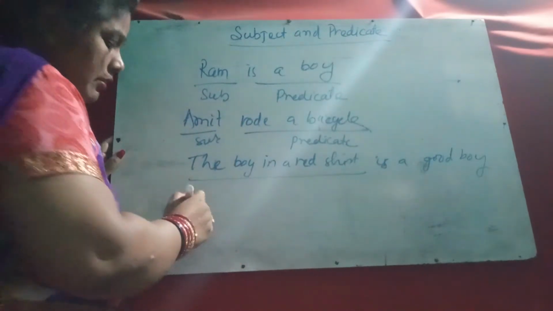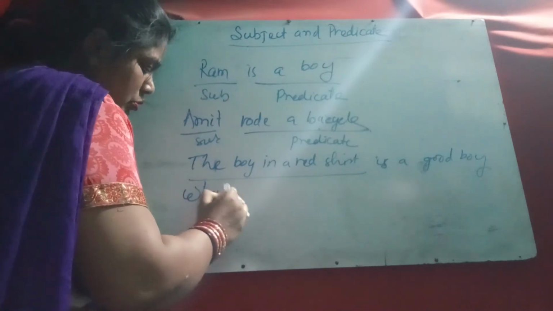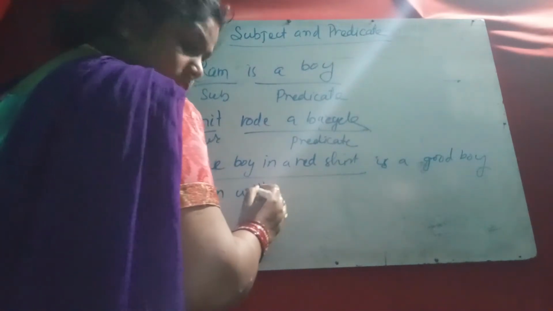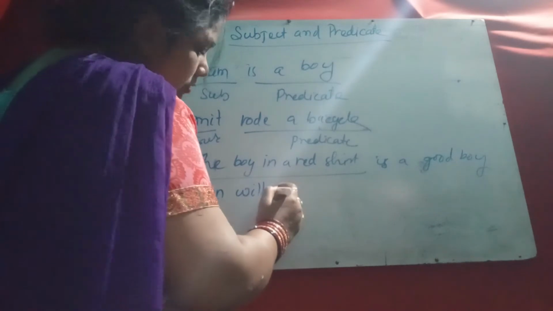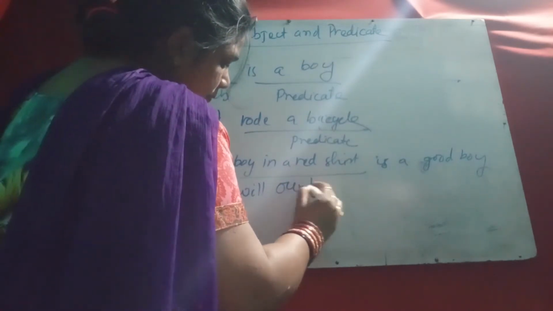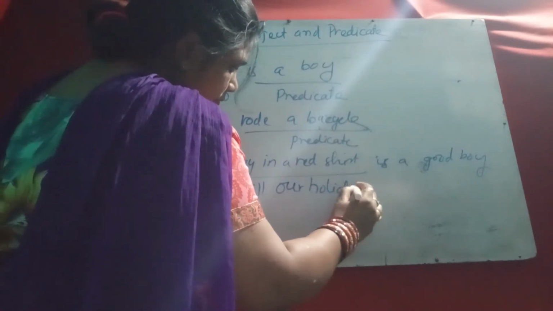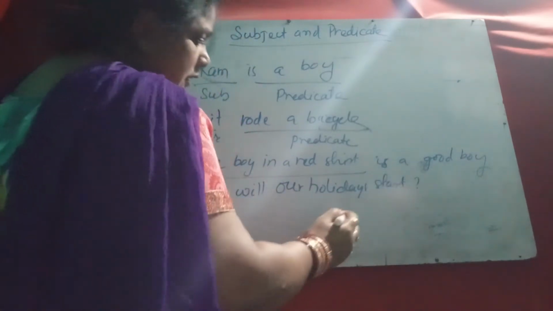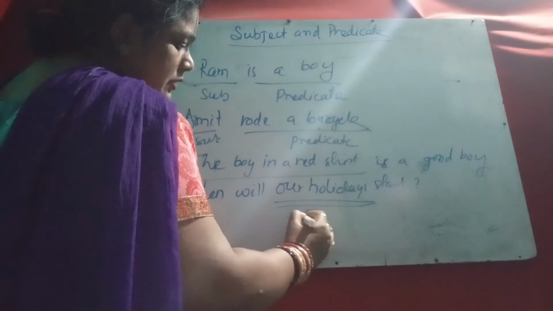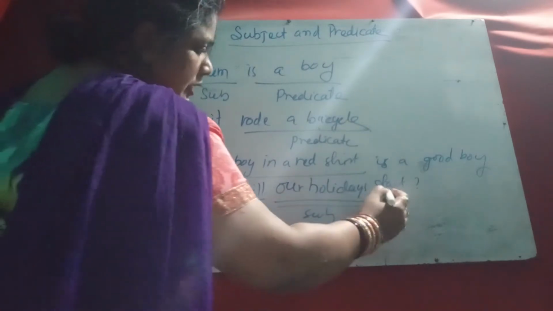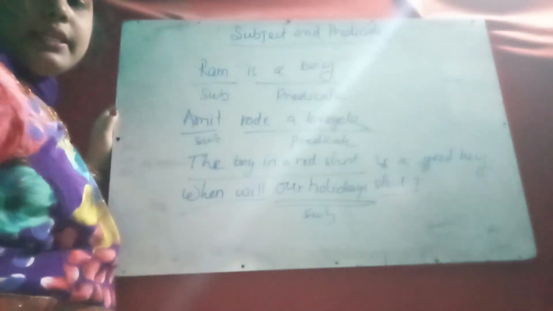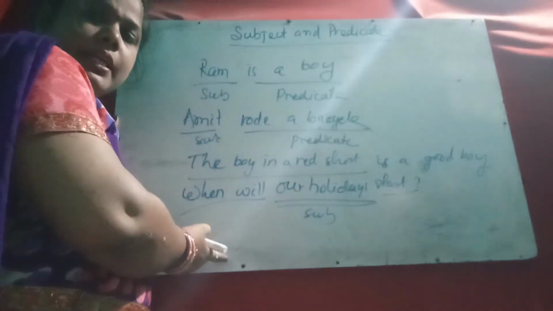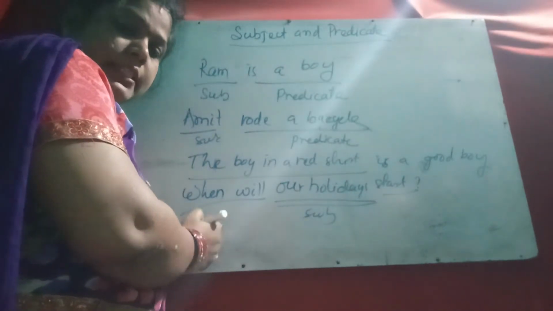But suppose one sentence: When will our holiday start? It is an interrogative sentence. Our holiday is the subject, and when will start is the predicate part. Here the subject came in the middle of the sentence.